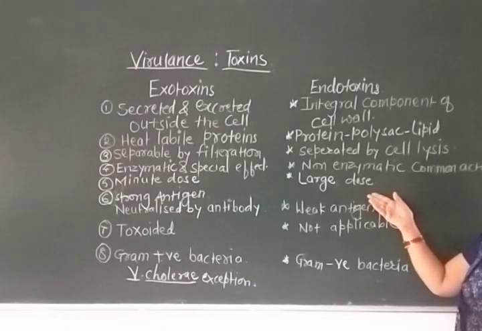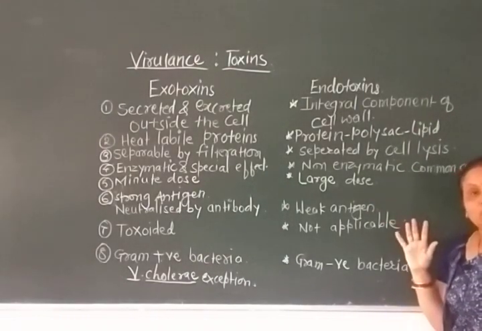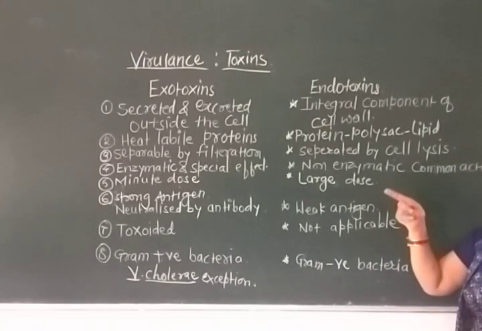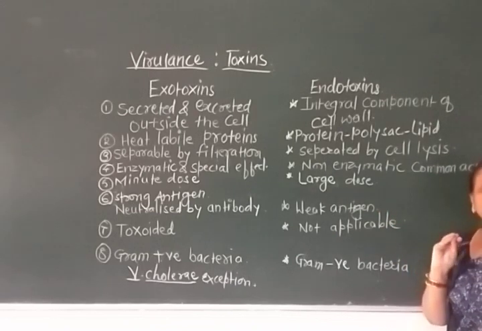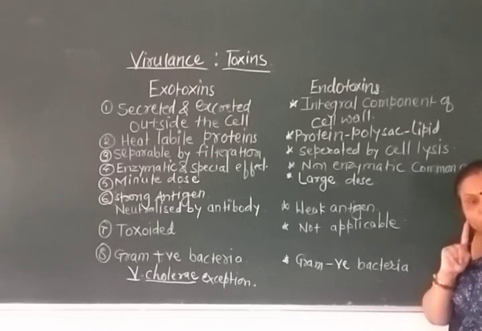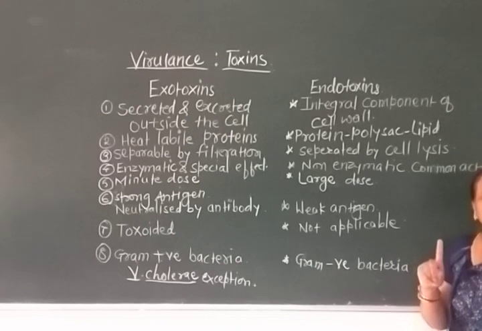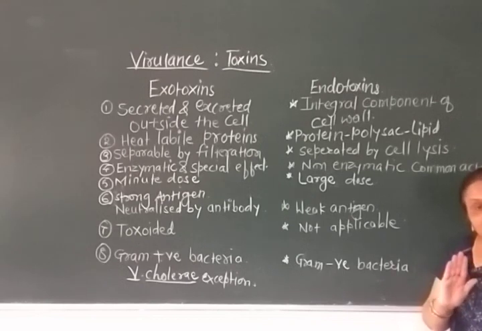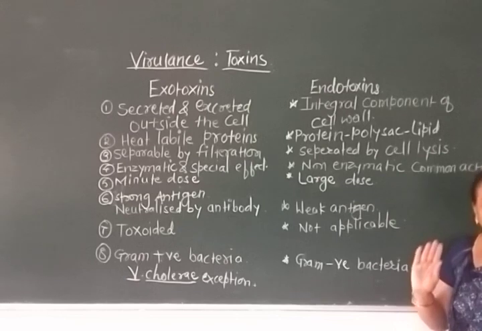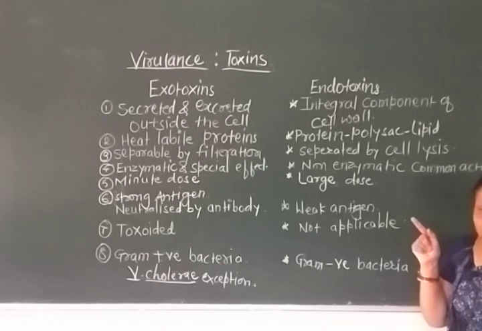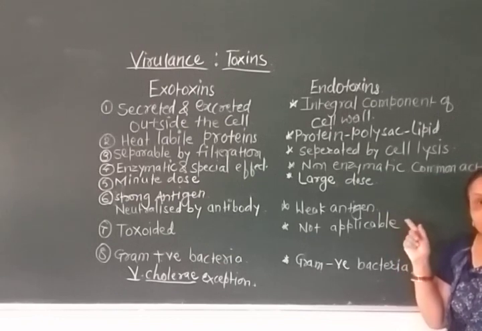The endotoxins are active only in large doses. Minute doses are not sufficient. See, for exotoxins, a very minute dose is sufficient. 1 milligram of tetanus toxin or 1 milligram of botulinum toxin can kill 1 million guinea pigs. Approximately, it can be stated that 3 kilograms of botulinum toxin can kill all life from Earth. Hence, exotoxins are strongly poisonous and endotoxins are weakly poisonous.